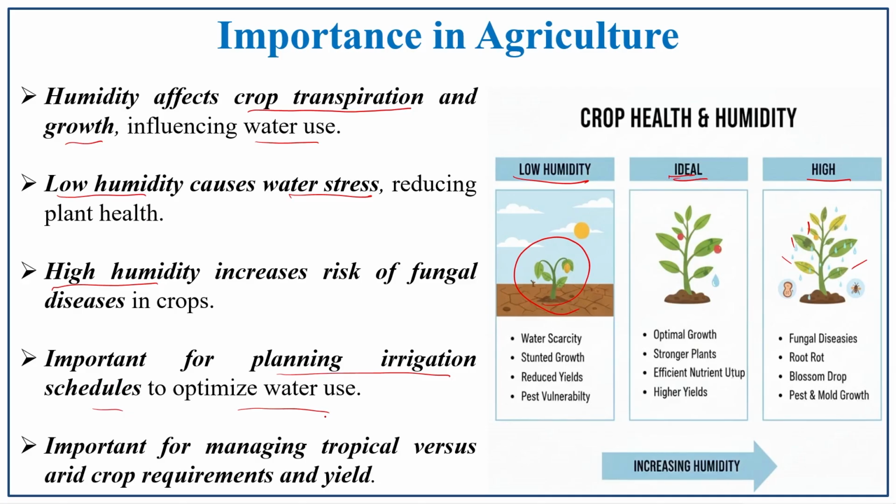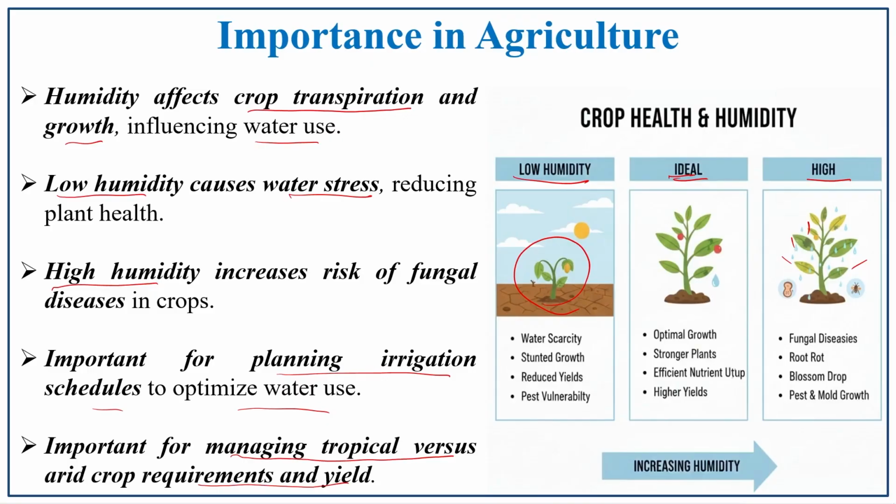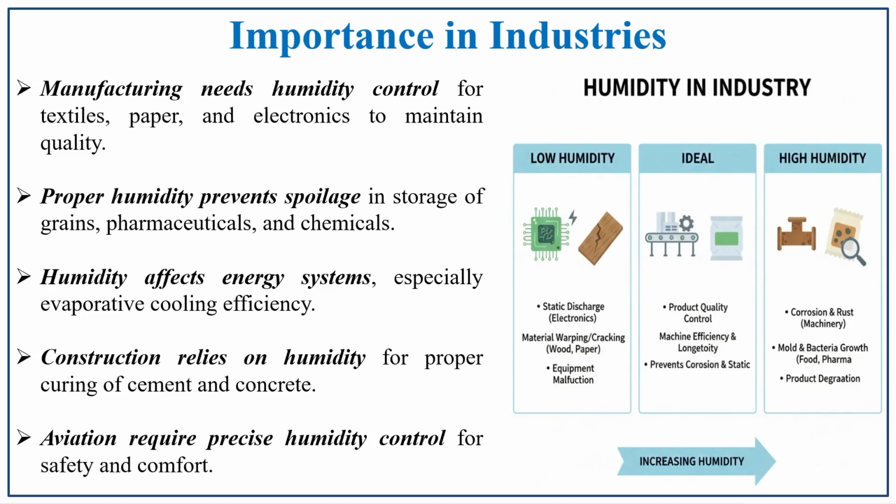So, if we plan carefully with the humidity and the growth of the crop, we can optimally use the water resources and irrigation pattern. It is important for managing tropical versus arid crop requirements and yield. So, in order to manage the crop either in the tropical region or in the arid region, knowledge about the humidity is most important.